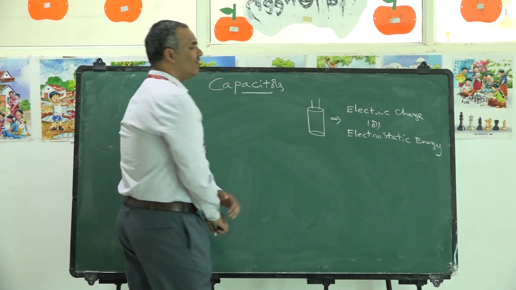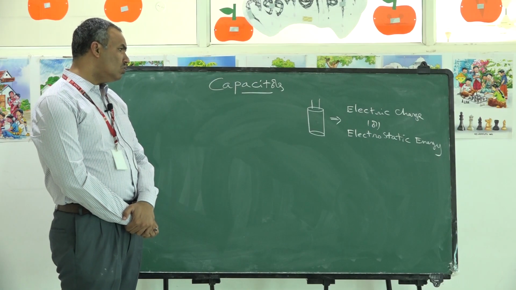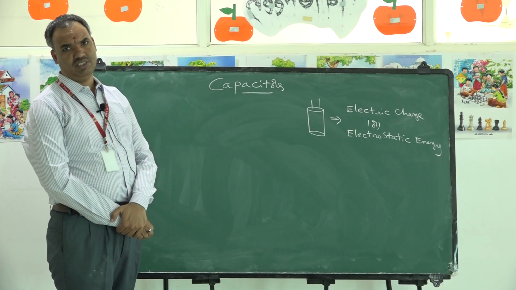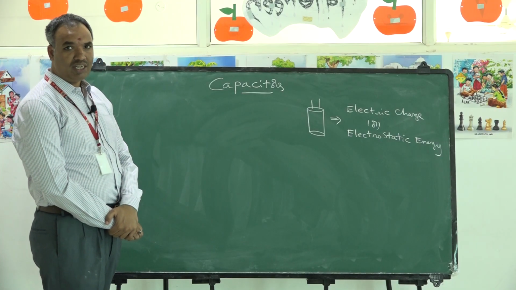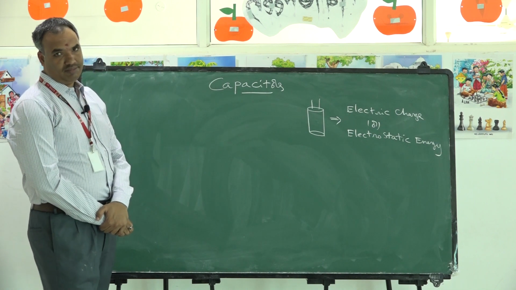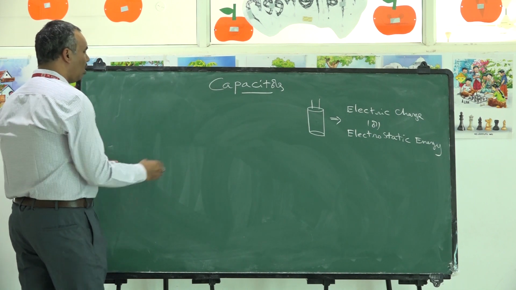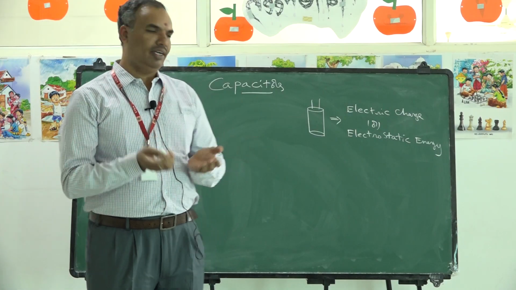There are different types of capacitors available. So before understanding the definition of a capacitor, let us see what is capacity and what is the principle behind the production of a capacitor. Generally, how to store objects? Objects can be stored on a plate.